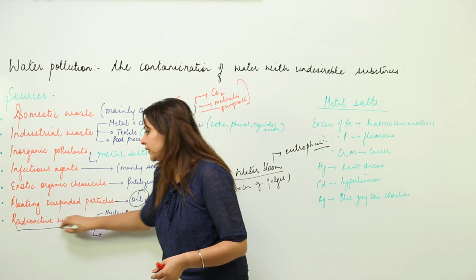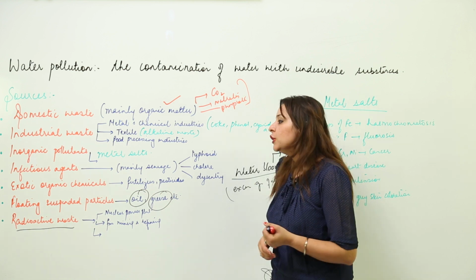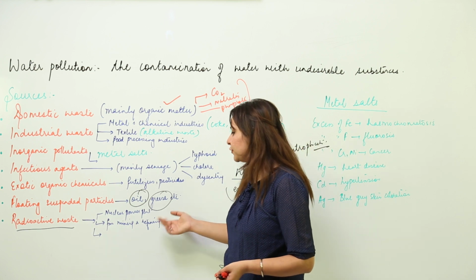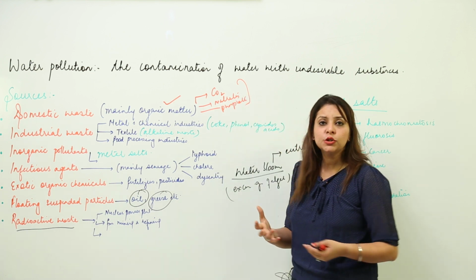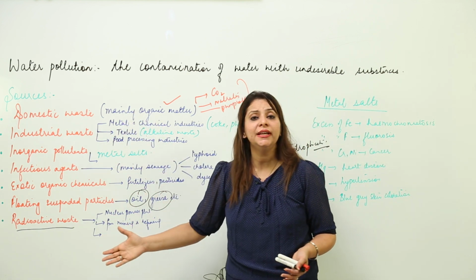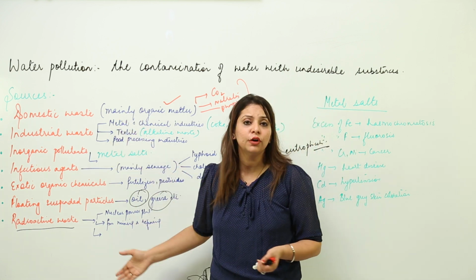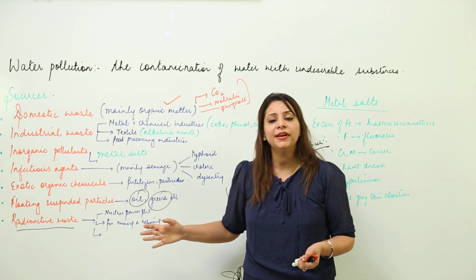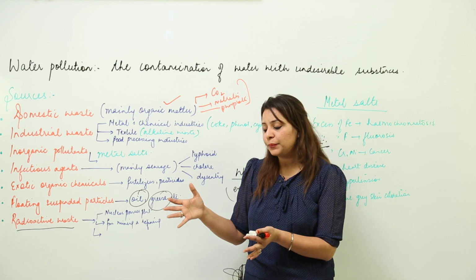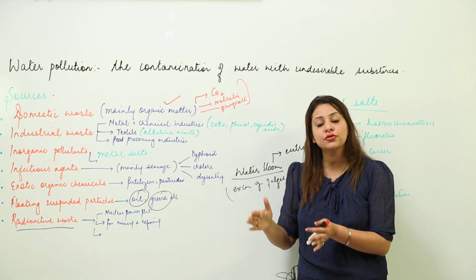Next we have the radioactive waste. As you all know, radioactive radiations are very harmful. They may be liberated from a nuclear power plant, or from mining or refining. There are so many sources from which we can get this kind of waste, and these wastes are the main reasons that are polluting the water body. So we need to get rid of all these sources. We need to take certain preventive measures so that our water should be clean and should not get polluted, right? The quality of the water should be high, and even the pH should remain neutral, that is 7.